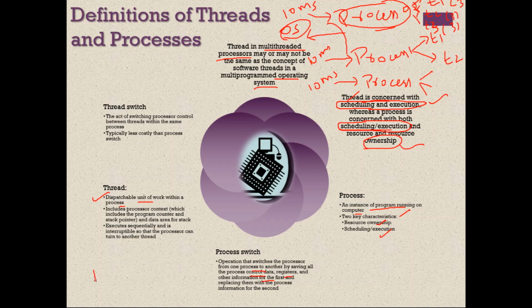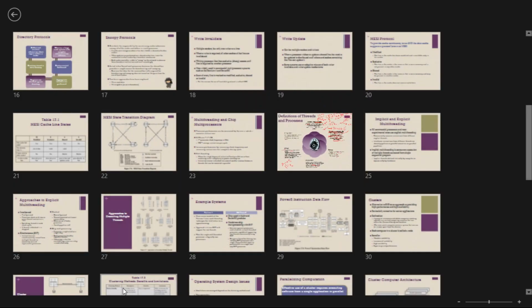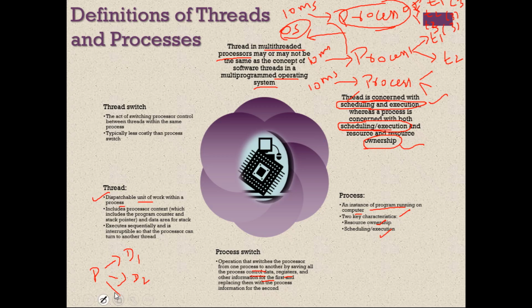That means a process can have more dispatchable units of work. If a process has three dispatchable units of work, which can be considered as three different works, then each of these three dispatchable works can be called as a thread. D1, D2, D3 I am calling as dispatchable units. Each thread includes processor context, I mean which processor it belongs to. And each thread will have its own program counter and stack pointer.